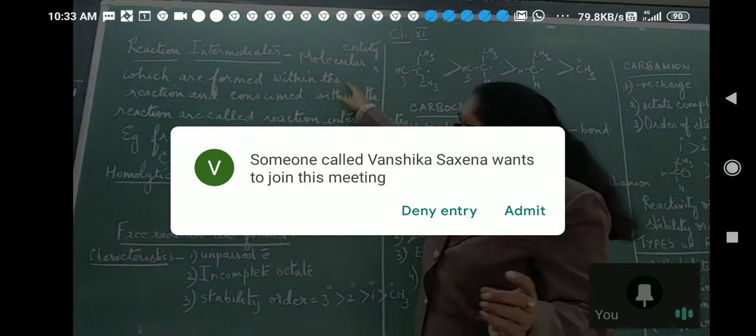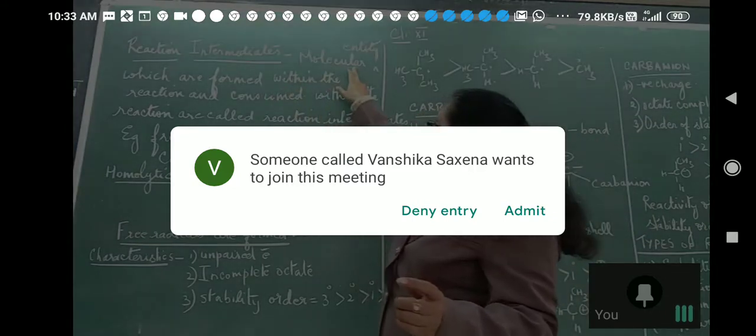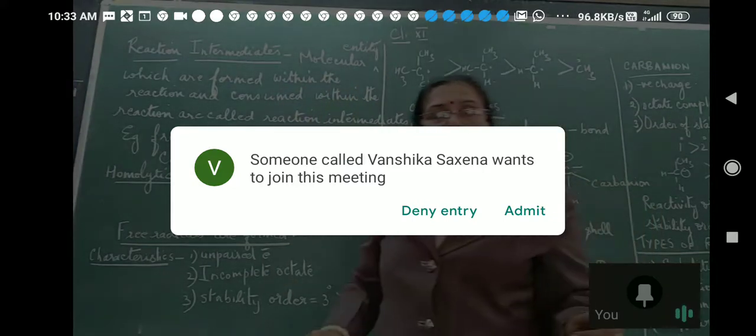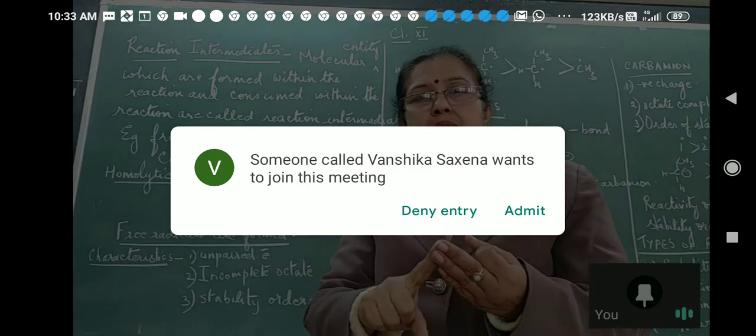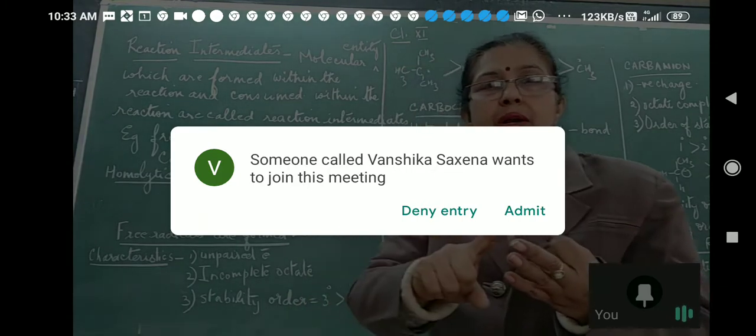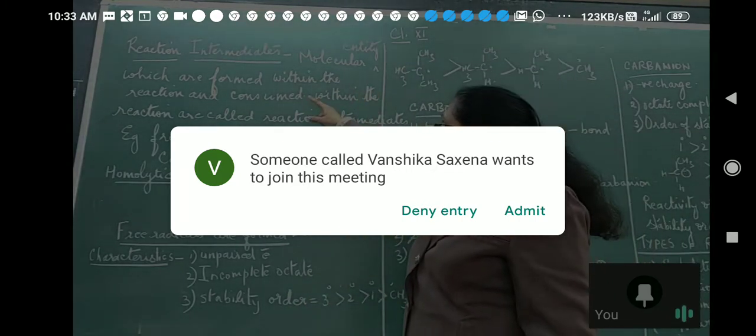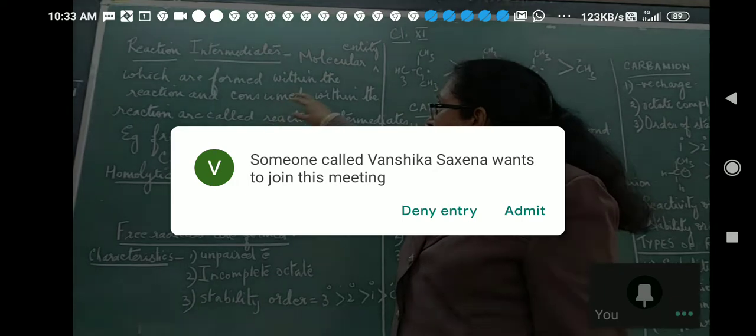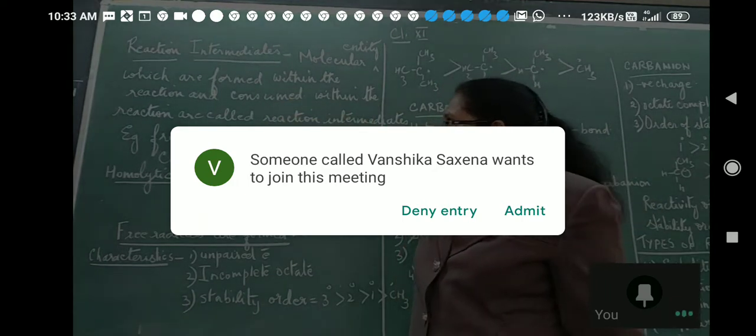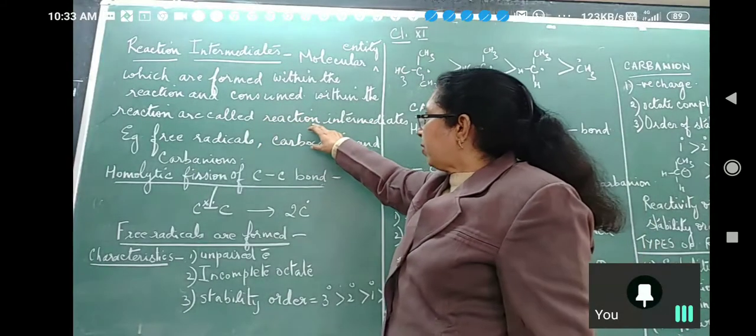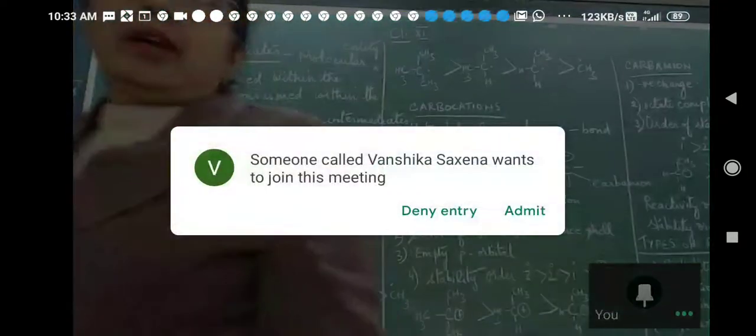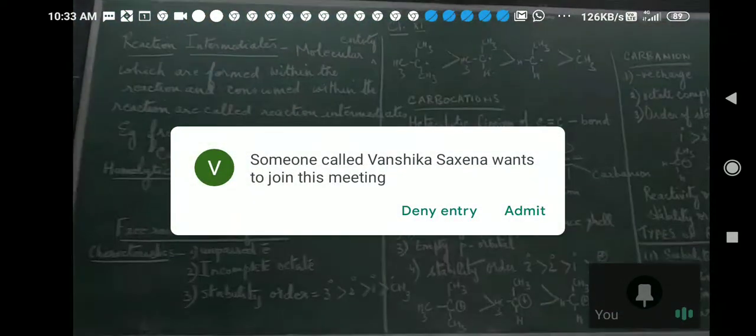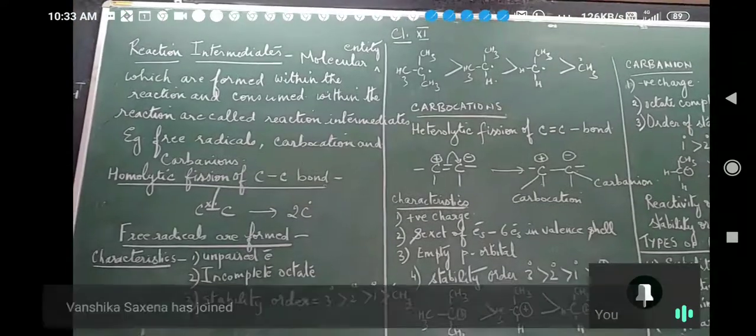Okay, so here it is. They are molecular entities. What is the meaning of molecular entity? Molecules, atoms or ions which are formed within the reaction and consumed within the reaction. Okay, they are called reaction intermediates. Intermediate means they are formed in between the reaction.